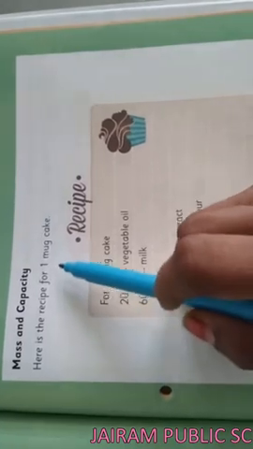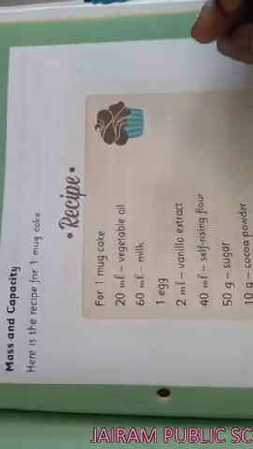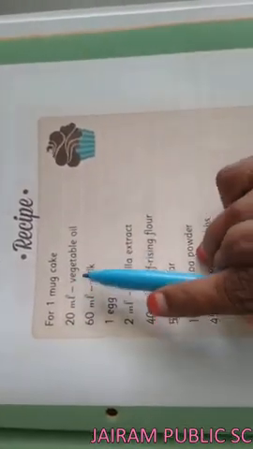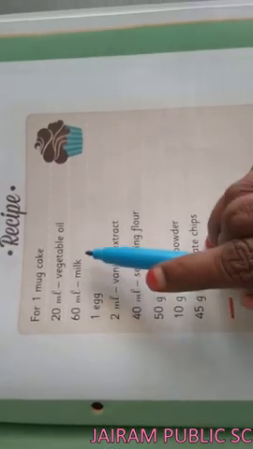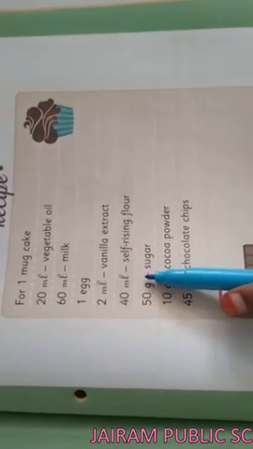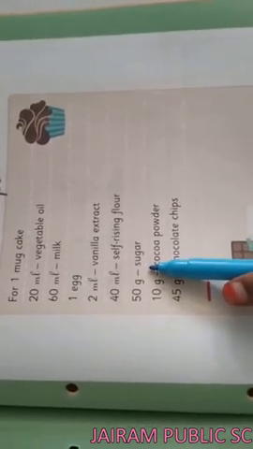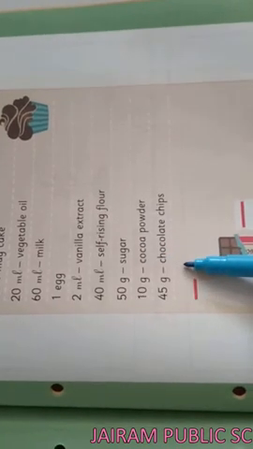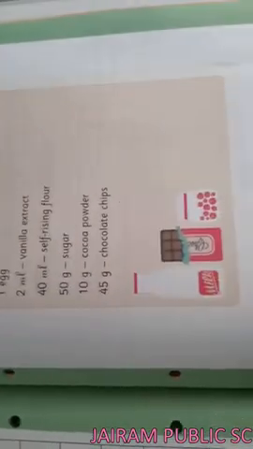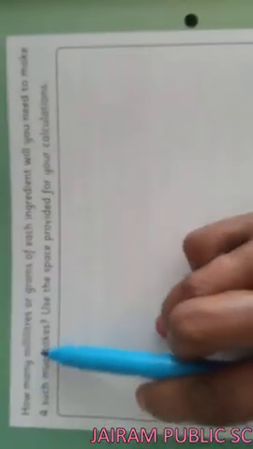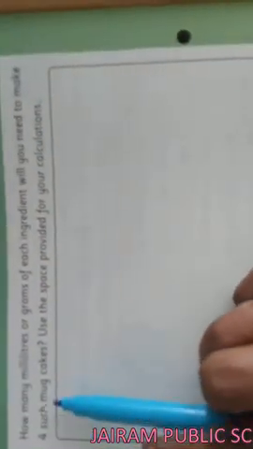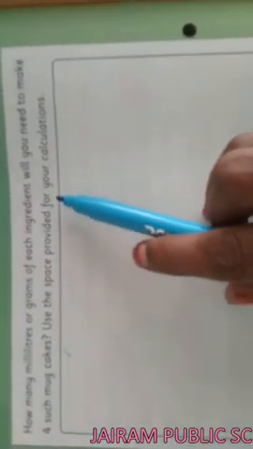Here is the recipe for 1 cupcake. You have to make 1 cupcake. For 1 mug cake, 20 ml vegetable oil you need, 60 ml milk you need, 1 egg, 2 ml of vanilla extract, 40 ml of self-rising flour, 50 gram of sugar, 10 gram of cocoa powder, 45 gram of chocolate chips. These are all the things you need. Then how many milliliters or grams of each ingredient will you need to make 4 such mug cakes?